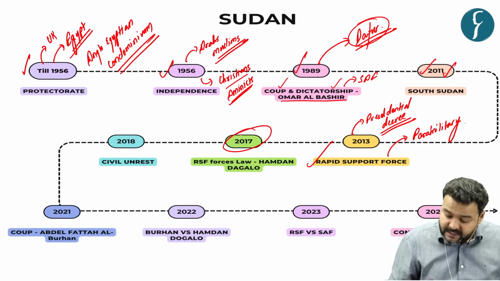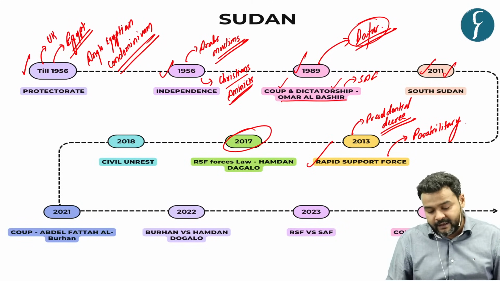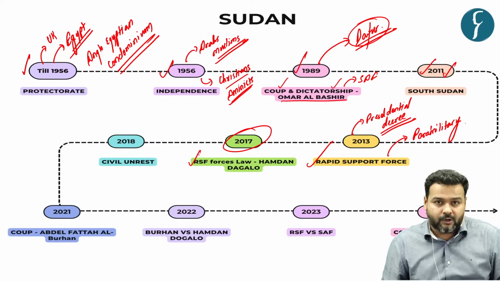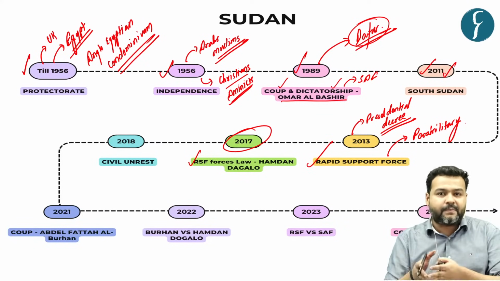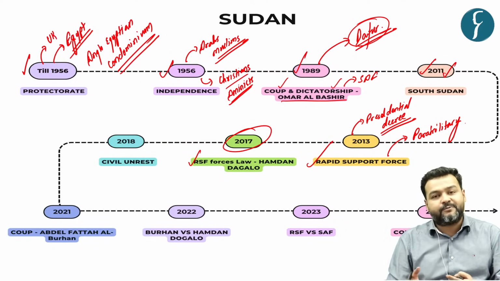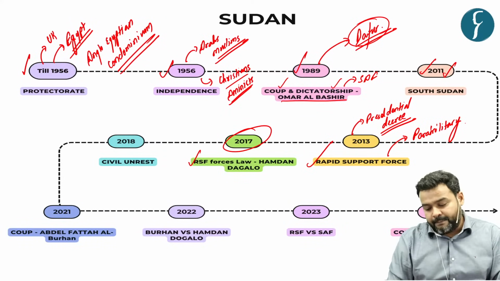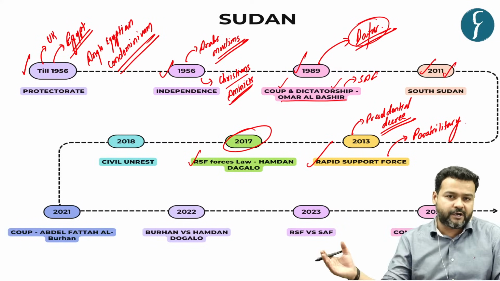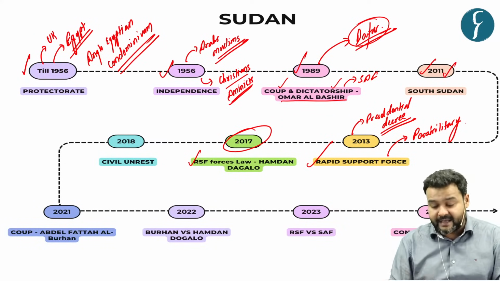Further, in 2017, the Parliament of Sudan passed a law called the Rapid Support Forces Law. And then RSF became an official part of the Sudanese military apparatus. Somehow it became equivalent to the Sudanese armed forces, and various important and crucial cities, locations, border posts were being manned by this RSF.